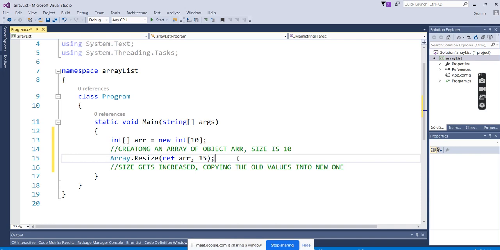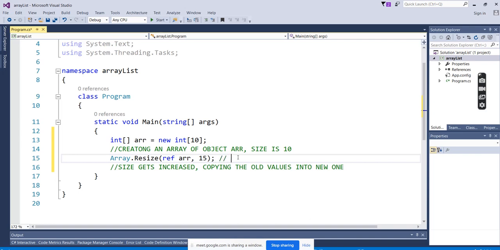It will copy the previous values and allocate the new one that you have mentioned, and the previous one will be ignored. And you can see that it is still not dynamic, it is still static. Only 15 values you can enter now. Again, you cannot go for more than 15 values with Resize also. So that's the reason we say that array sizes cannot be increased. It will always create a new one.